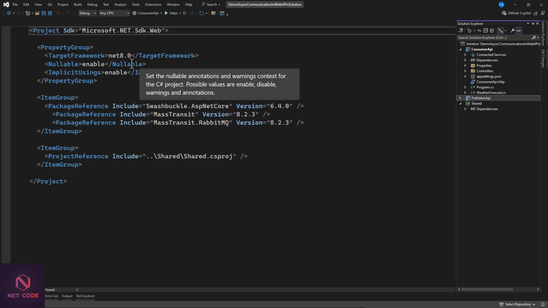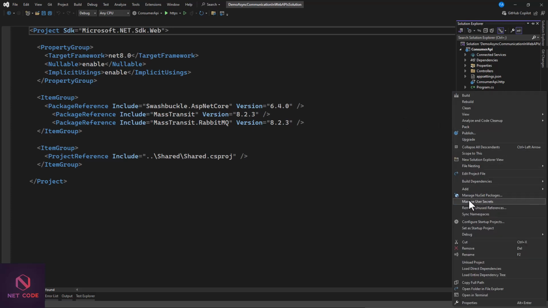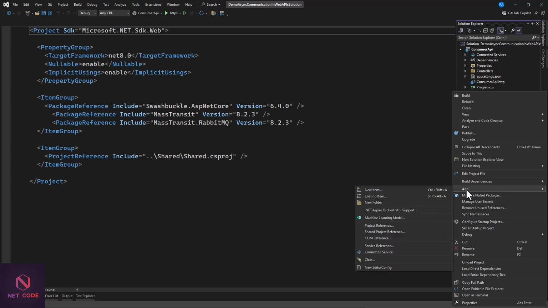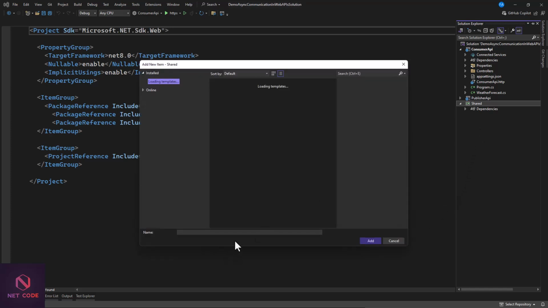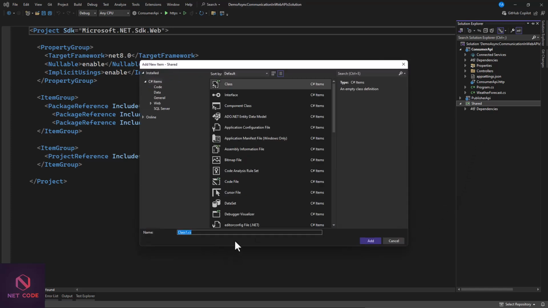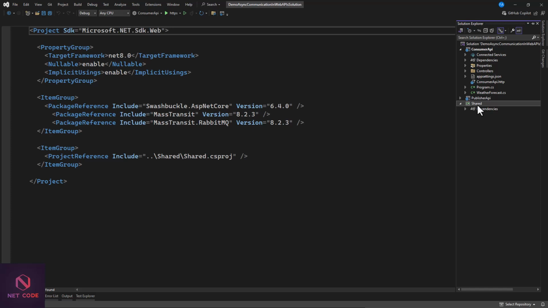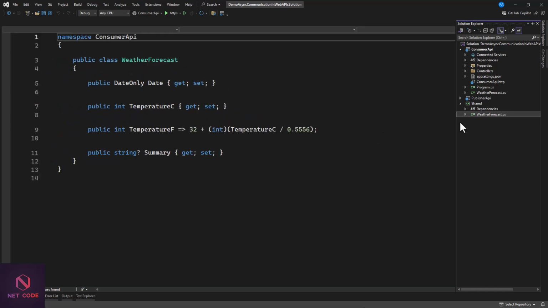Okay, the next thing that we're going to do here is, let's say we can create a class in here. Now this class is going to be used by both of the APIs. Okay, so let's add a class, and now this class is going to handle my message, any message at all that you want to pass on, or my weather forecast. You can actually use that. Now since we have weather forecast in here, I think we have to use this weather forecast. So you see, because both projects have the same weather forecast, we can move one and now drop it onto the shared. Great. So we have this weather forecast in here.